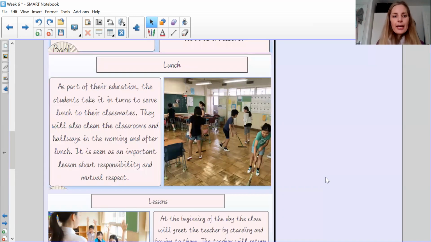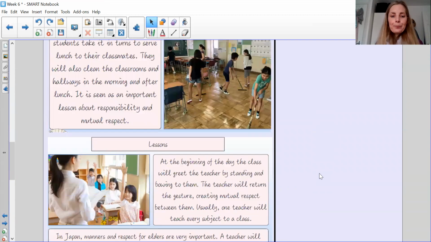As part of their education, the students take it in turns to serve lunch to their classmates. They will also clean the classrooms and hallways in the morning and after lunch. It is seen as an important lesson about responsibility and mutual respect. So do you think that's the same here? So you're going to write that information under Japan. Remember, it's just bullet points. So it's just the key features. I just want the key words there. Okay. And what happens in the UK.